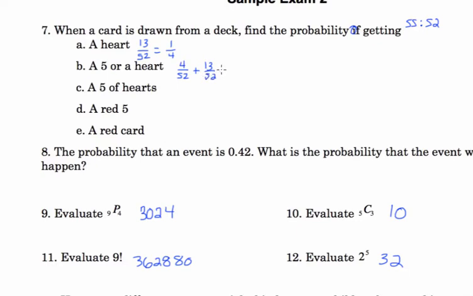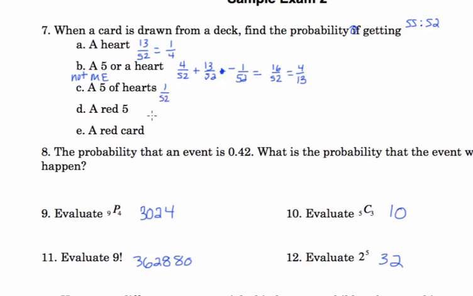But now, these are not mutually exclusive. It means you could have a 5 and a heart at the same time. So you have to subtract off the things that could happen at the same time, the 5 of hearts. That's the probability of getting the 5 of hearts. There's 1 item in the overlap. There's only 1 5 of hearts out of a total of 52.